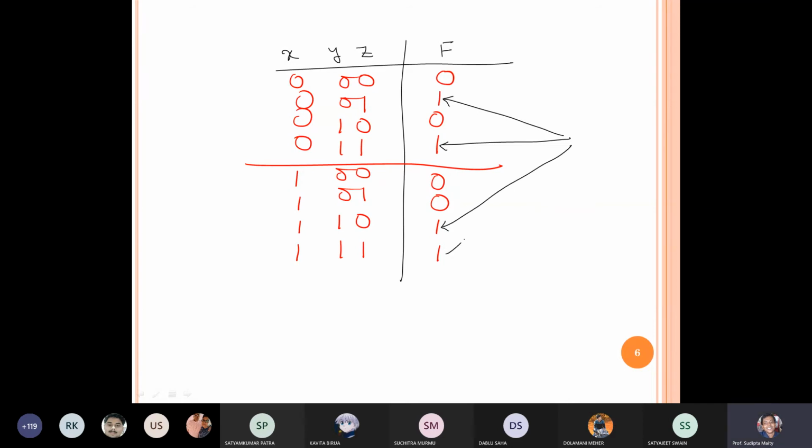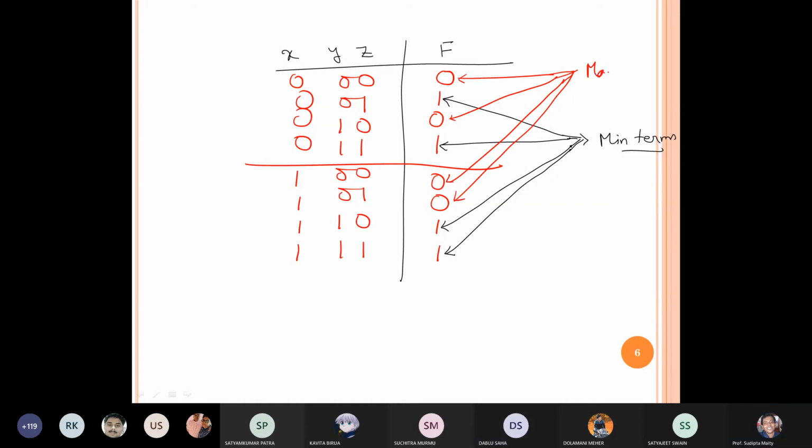Are those min terms or max terms? Those are min terms. We use 1 for which one? Min term or max term? Min terms, sir. Yes, very good. Min terms. And let me use a different color. And those ones are corresponding to max terms, because they are representing 0. The max terms are represented using 0, min terms are represented using 1.